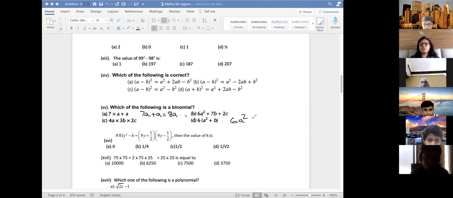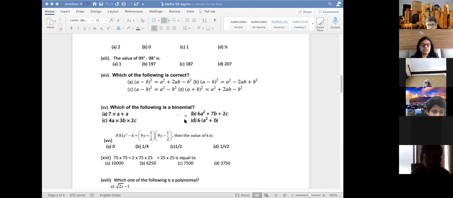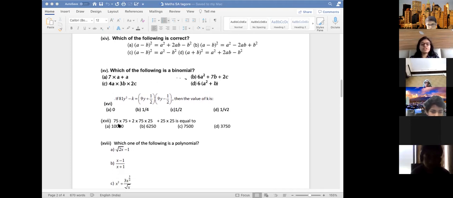So this is binomial. D. This is three terms. So trinomial. This is only one term. So monomial, because this is all multiplied. So it is one term only. Got it? Two terms. So it is binomial. Now this one also you can do. Similar question I have given you in FA also. This one, tell me what is the answer.